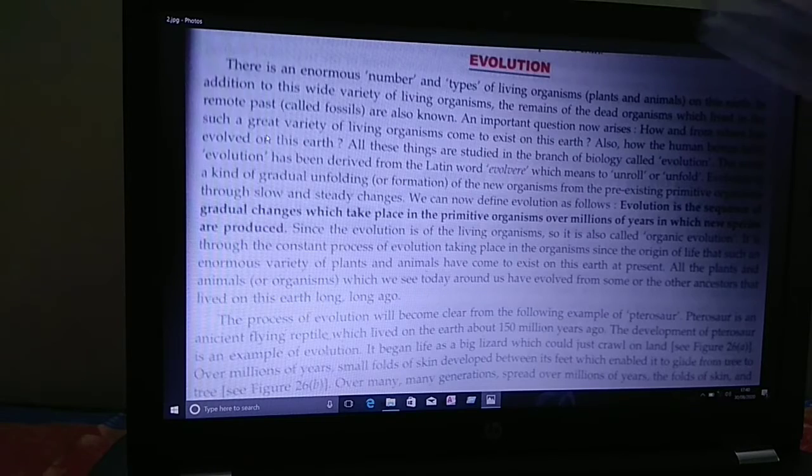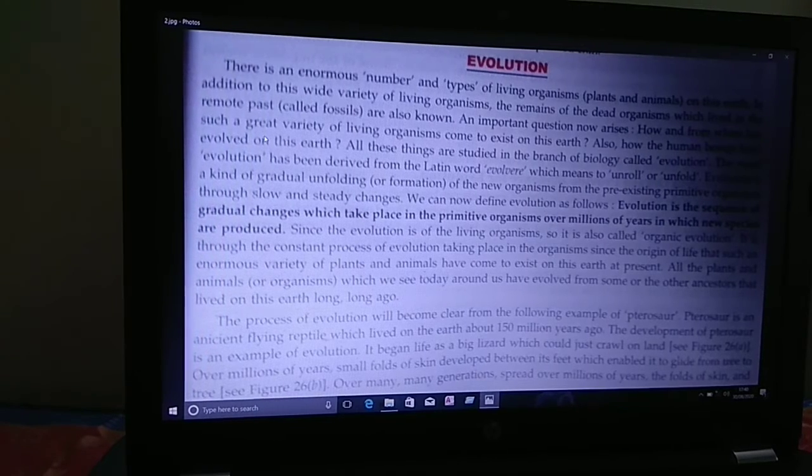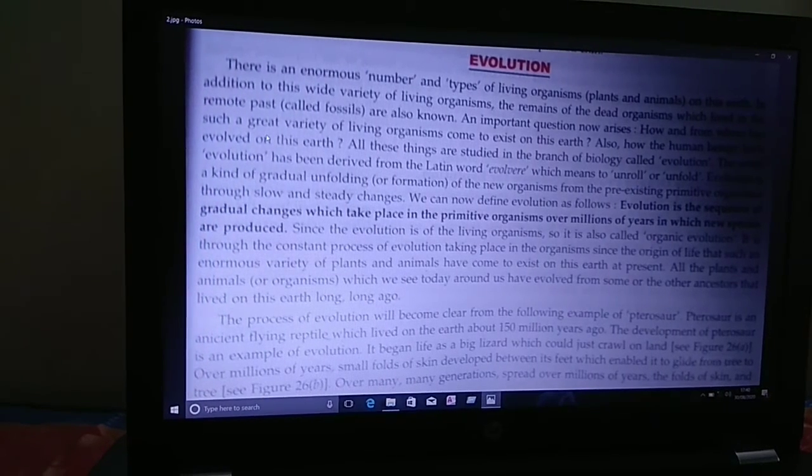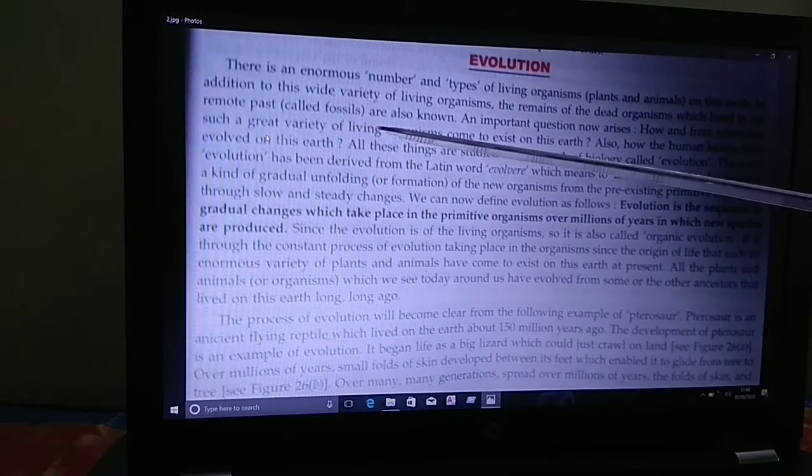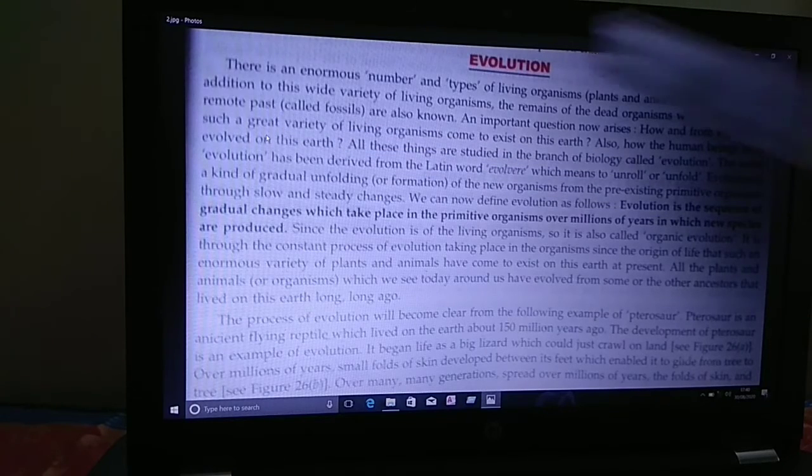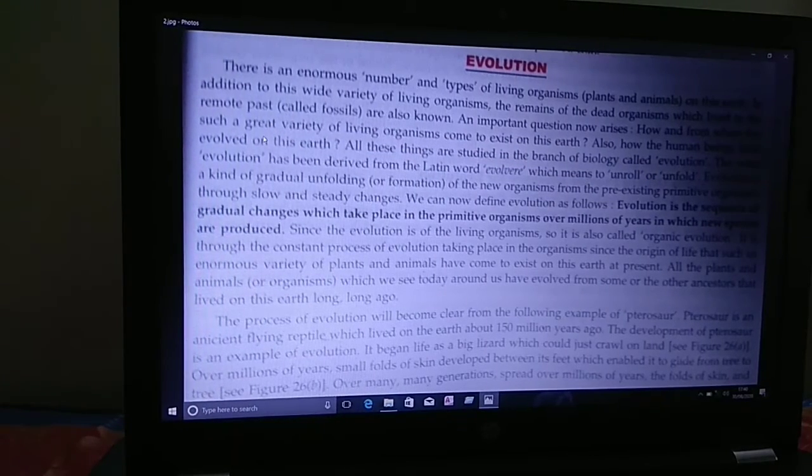An important question arises now: how and from where has such a great variety of living organisms come to exist on this earth?